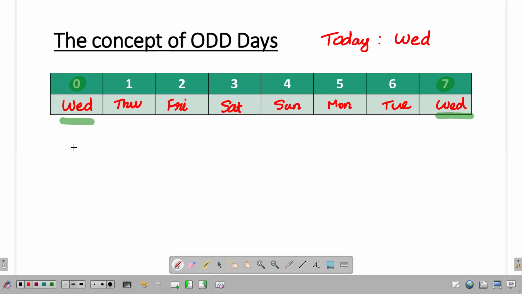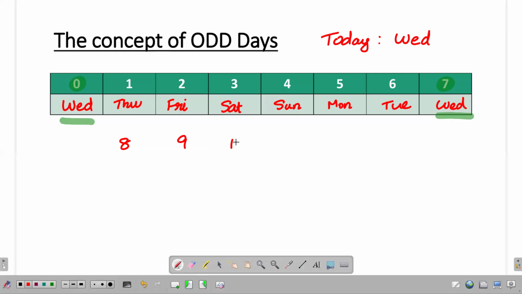So in the same logic, when I continue, I can say that 8 days from today, it's as good as 1 day from today. That is going to happen on a Thursday. All right. So 9 days from today, it's Wednesday plus 9, which is as good as Wednesday plus 2, Friday.